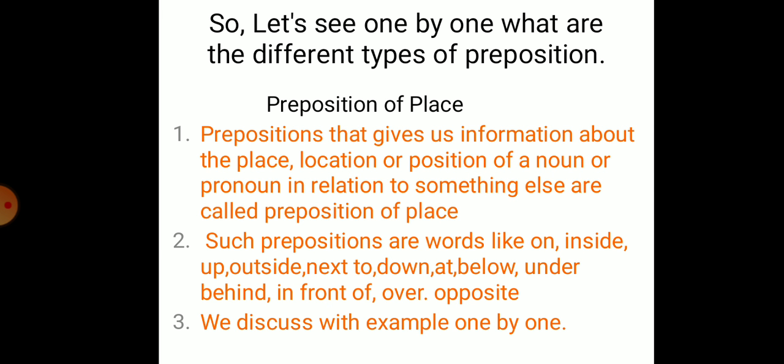Let's see, one by one, the different types of preposition with examples.